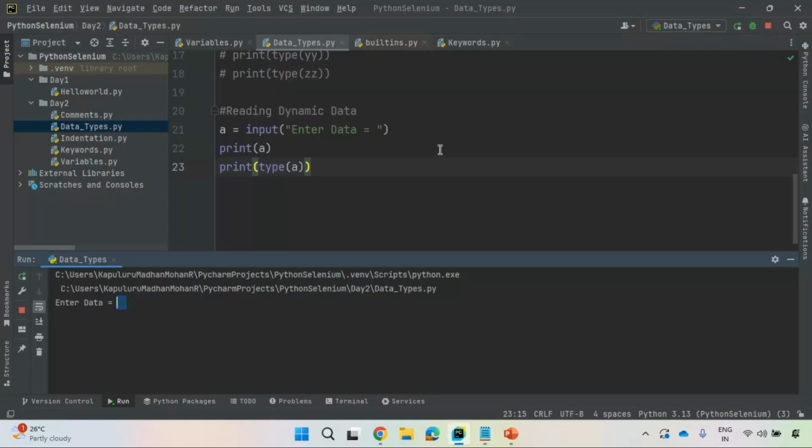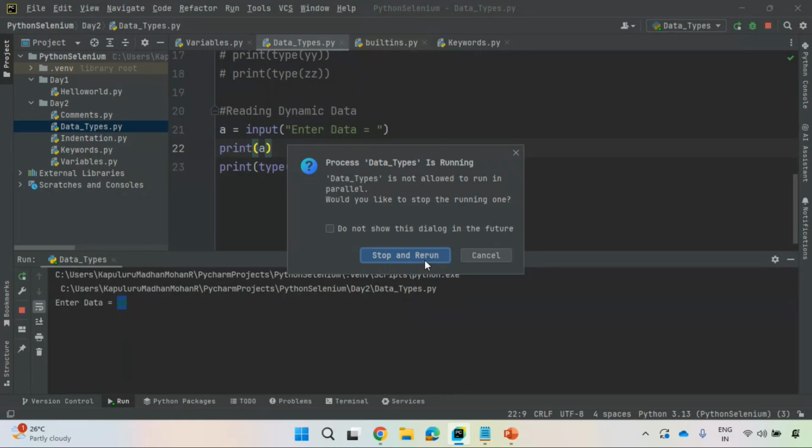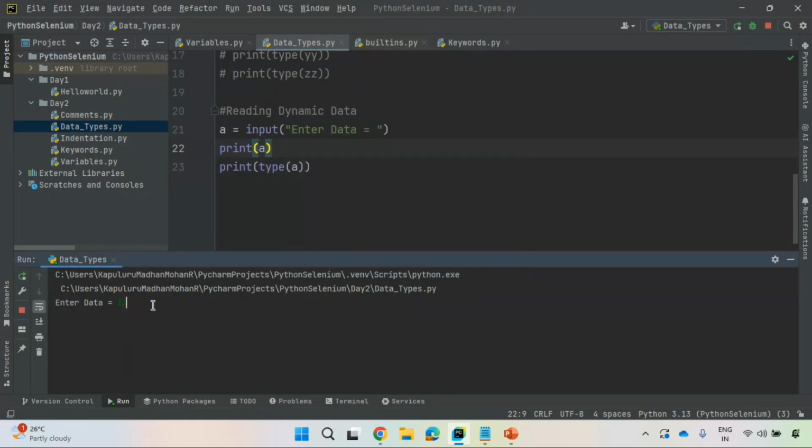Observe here, stop and rerun. Click on that. You see, it is 10. Which type of data is it? Class string. I am specifying numeric data only, but internally it is converted to a string by the input method. So this is how you can read data dynamically from the user.